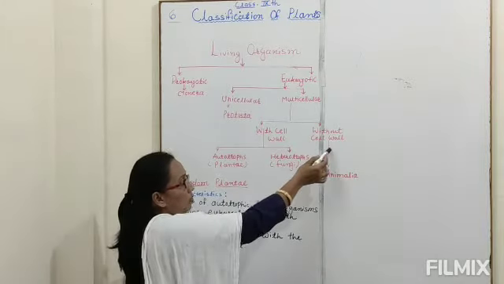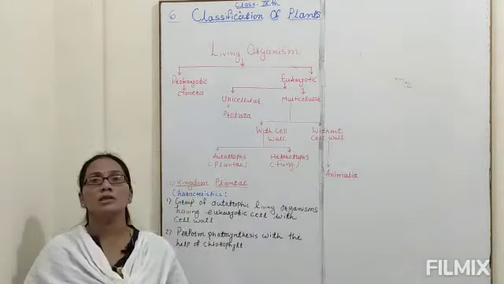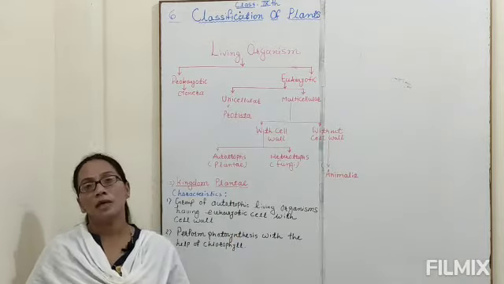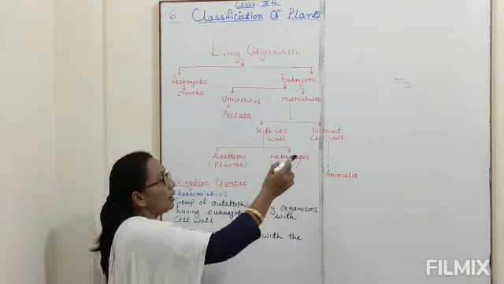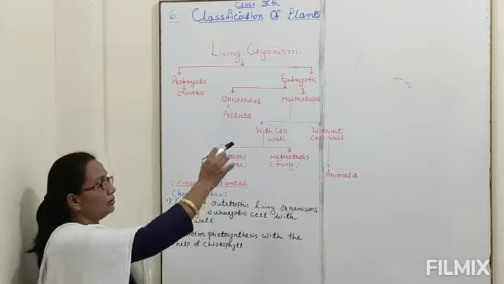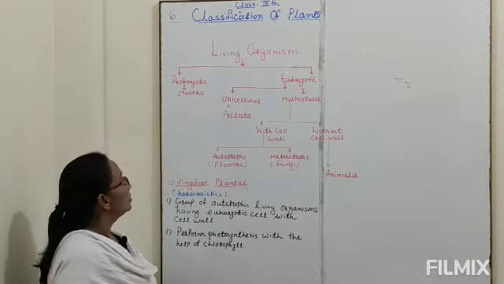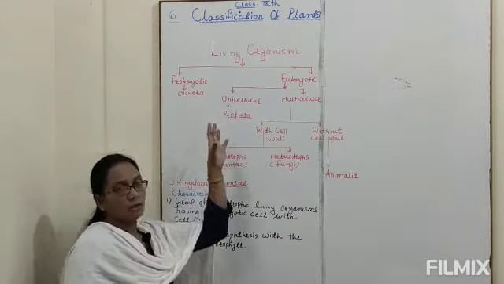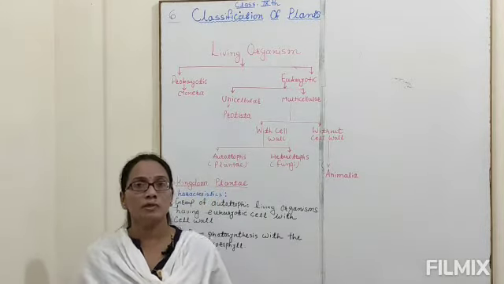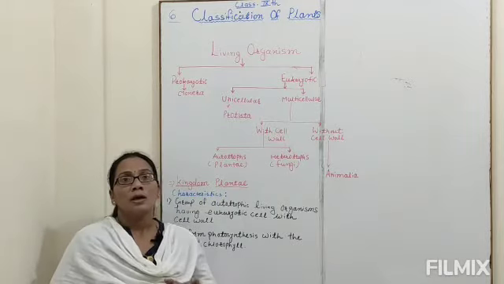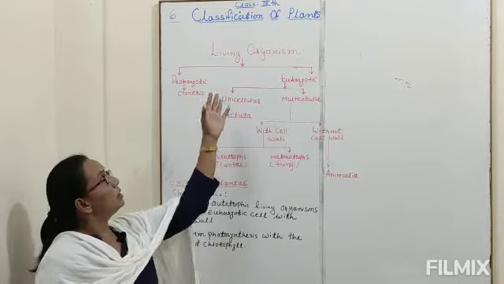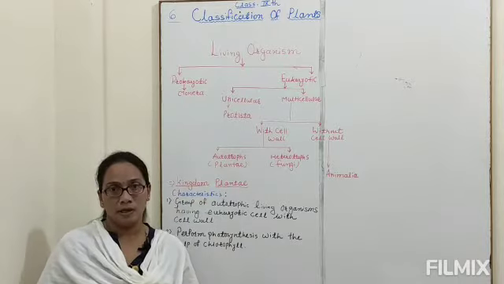Then without cell wall. Without cell wall, the organisms lack a cell wall. Only the cell is surrounded by the plasma membrane. And kingdom Animalia is included under the without cell wall. So friends, in this way there is a classification of living organisms given by R.H. Whittaker, and in this way we are going to understand how the living organisms are classified.